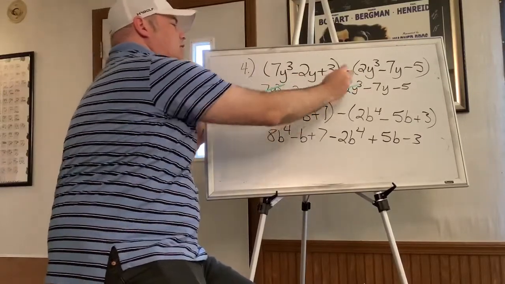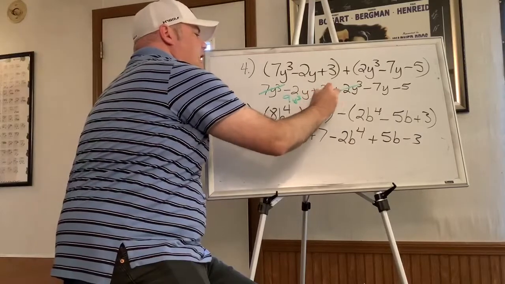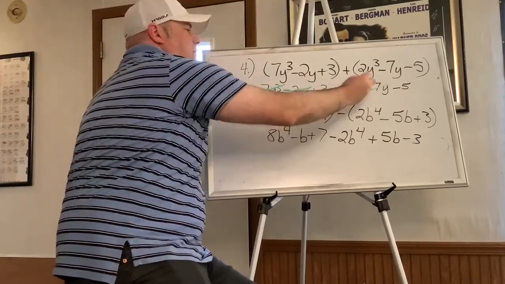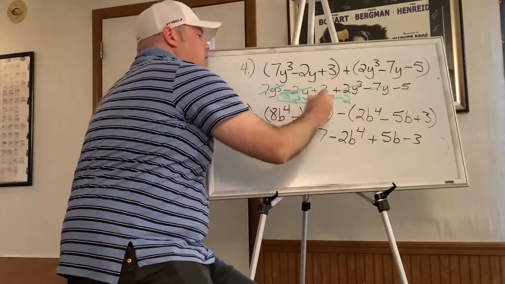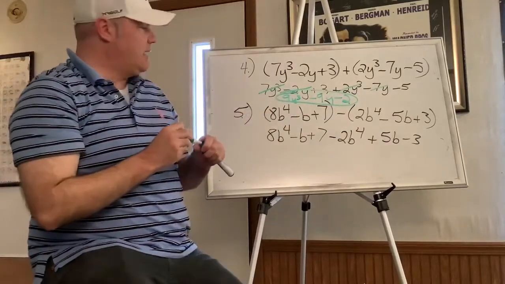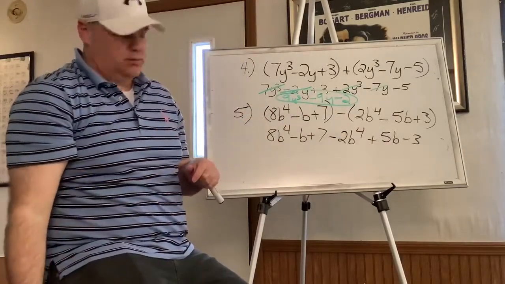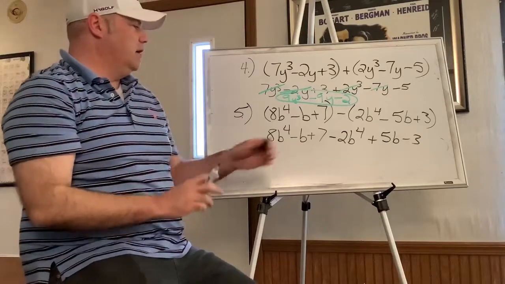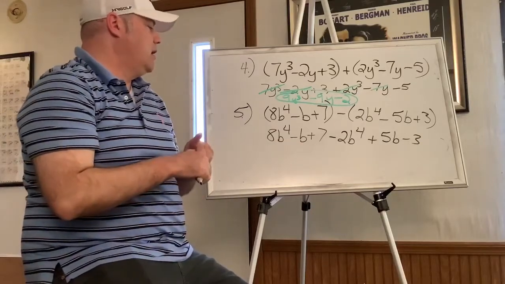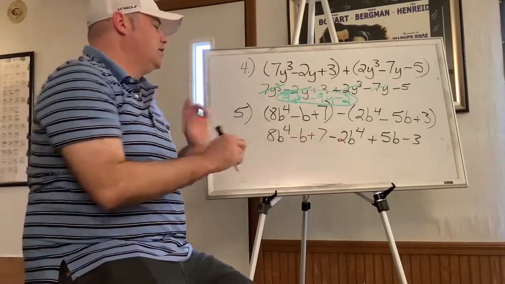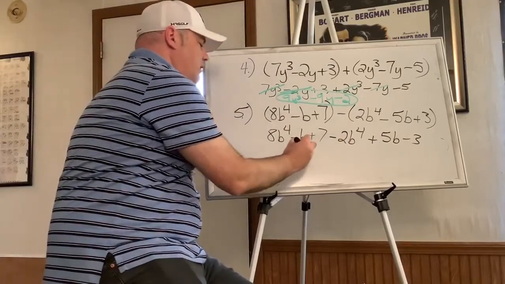There we go. Negative 2y minus 7y is negative 9y. And 3 minus 5 is negative 2. So 9y cubed minus 9y minus 2. Down here, okay, 8b fourth minus 2b to the 4th is 6b to the 4th.